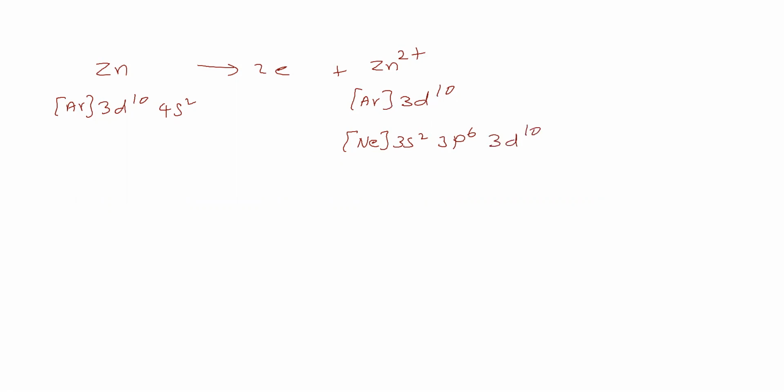3d10 we have written. Now this 3s2 3p6 3d10 has 18 electrons. 18 electrons in the valence shell, in the outer shell, means we have to call it a pseudo inert gas configuration. So 3s2 3p6 3d10 totals 18 electrons, which we call a pseudo inert gas configuration.